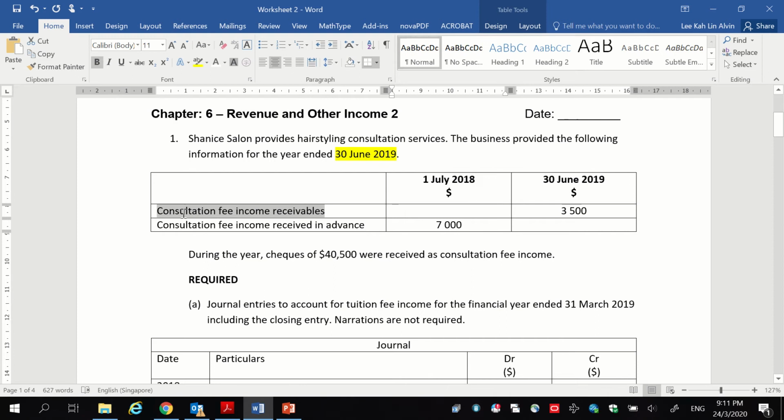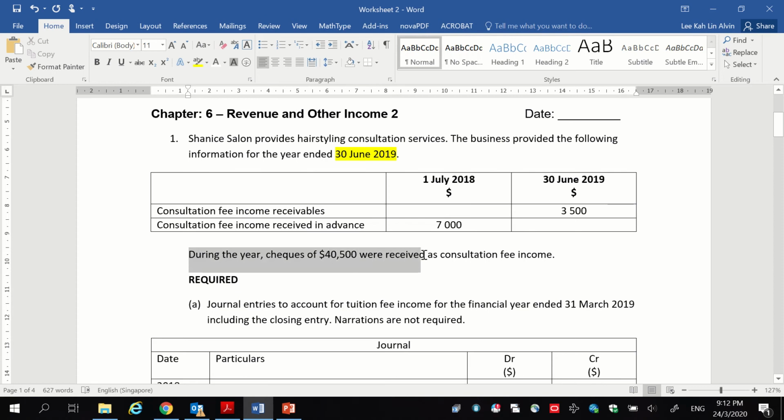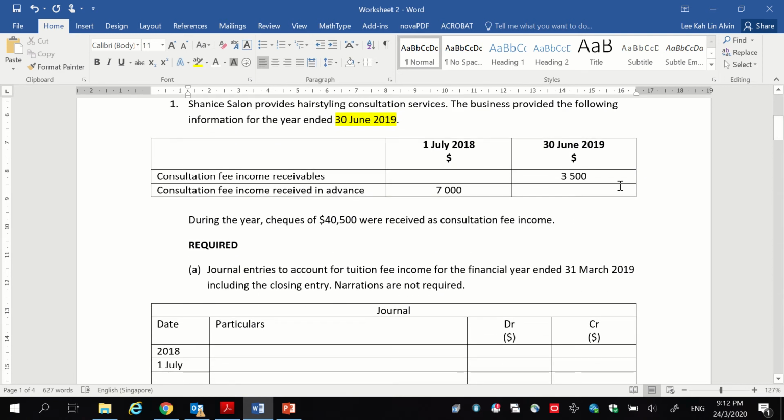In fact, this receivable, even though this is the first account that they gave you in this question, appears at the end of the financial year. The received in advance is at the start of the financial year. Now, during the year, checks of 40,500 were received as consultation fee income, and this is pretty straightforward. This refers to the money that you receive in the form of checks during the year.